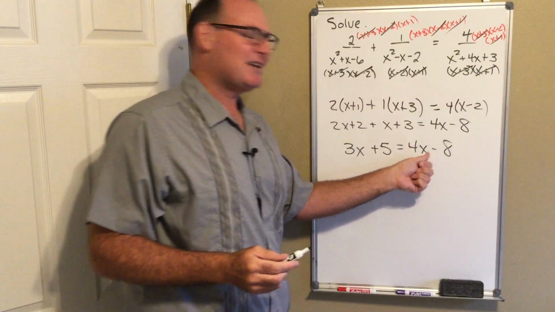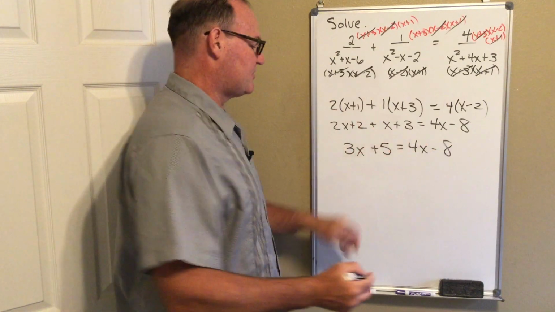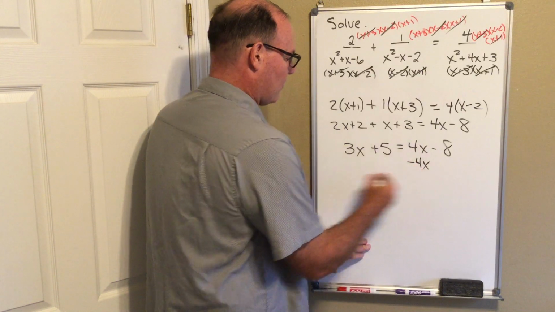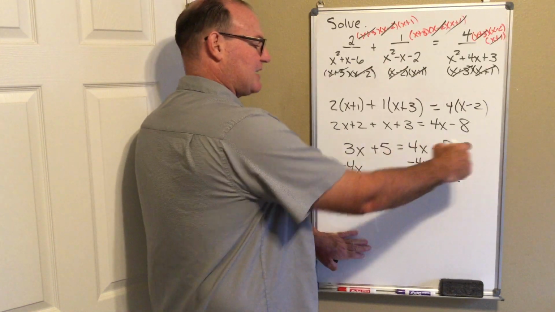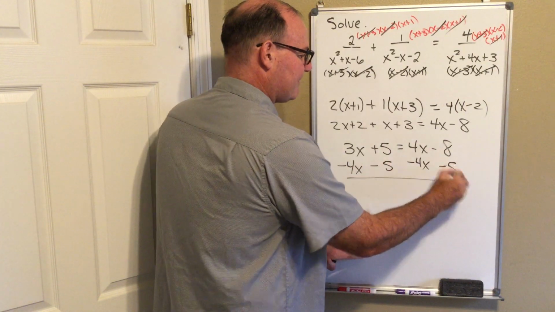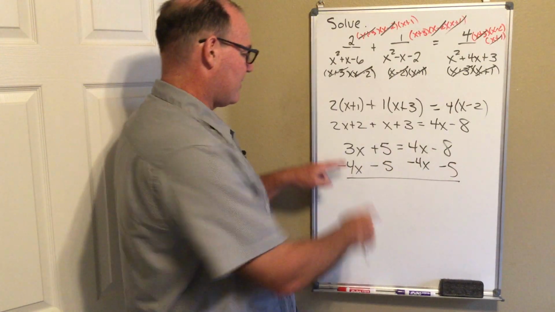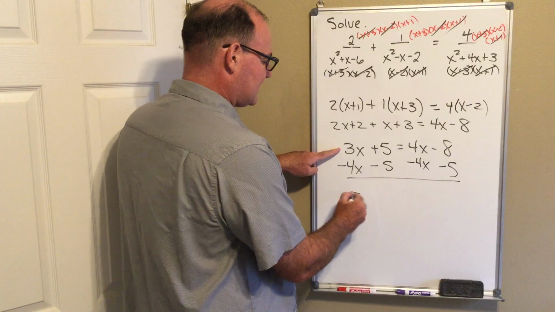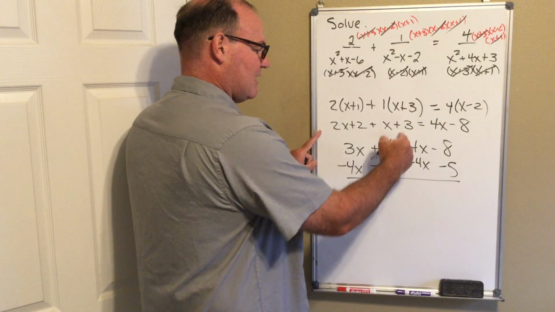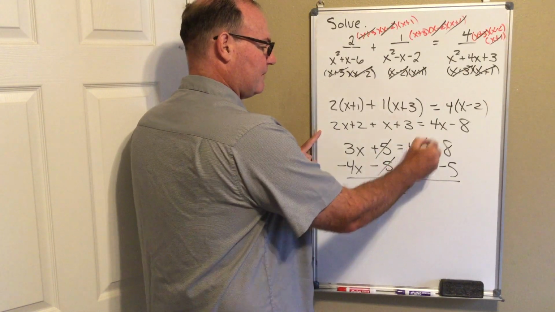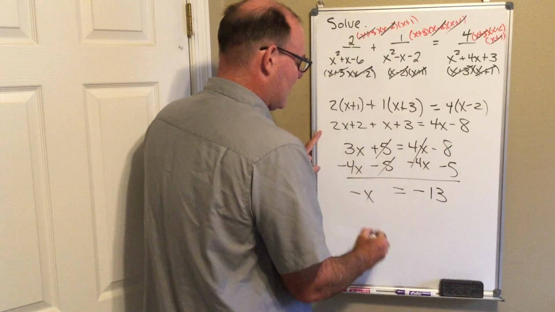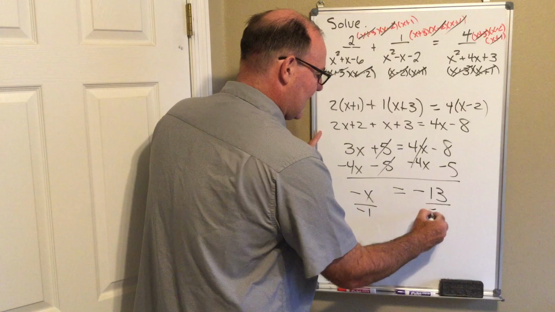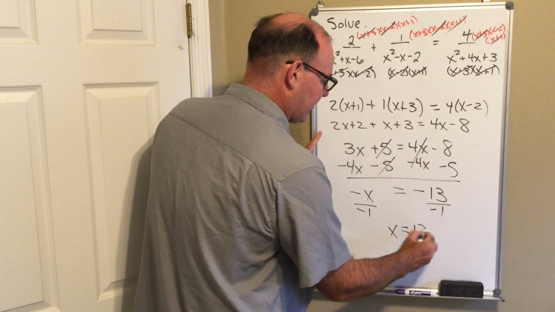I'm going to bring my x's over to the left and my numbers to the right. So I'm going to subtract the 4x from both sides, and then subtract the 5 from both sides. Here's what I end up with: 3x minus 4x is negative 1x. The equals stays in the middle. And then negative 8 and negative 5 is negative 13. When I divide, I end up with my x value being 13.